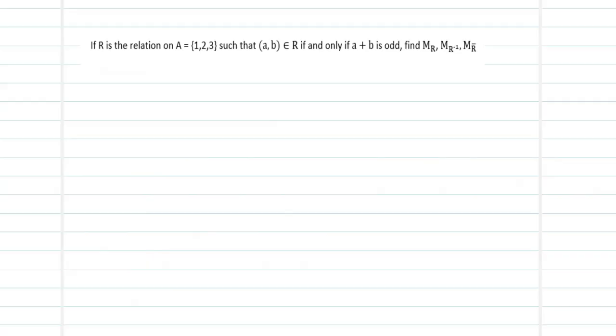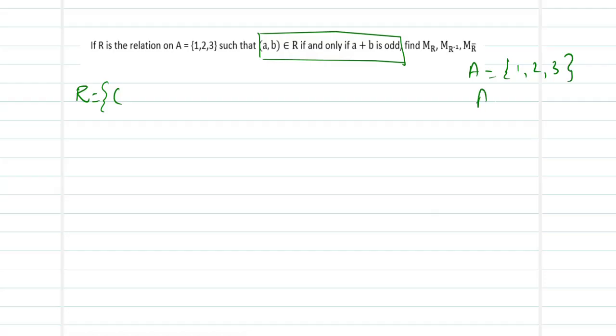If R is the relation on A = {1, 2, 3} such that (a, b) belongs to R if and only if a plus b is odd, find MR, MR inverse, and MR complement. Now we have been given a rule by which this matrix has to be formed. So first I need the relation R which has been defined on my set A. What will be the collection of elements that is going to give me odd when added? It is from A, which is 1, 2, 3, to the set A itself, which is 1, 2, 3.